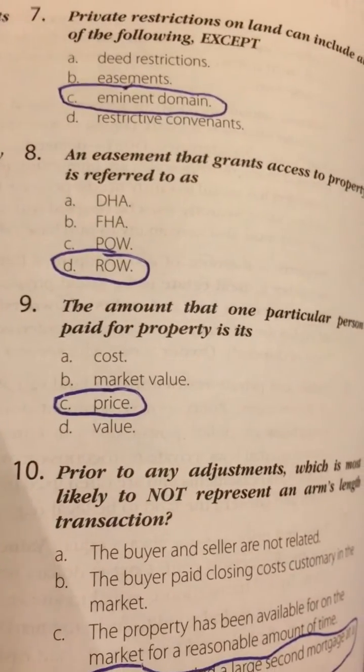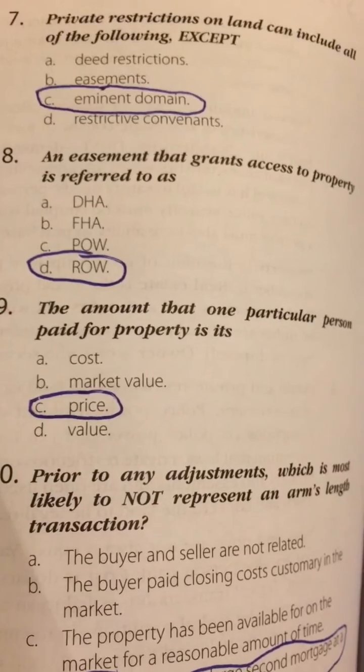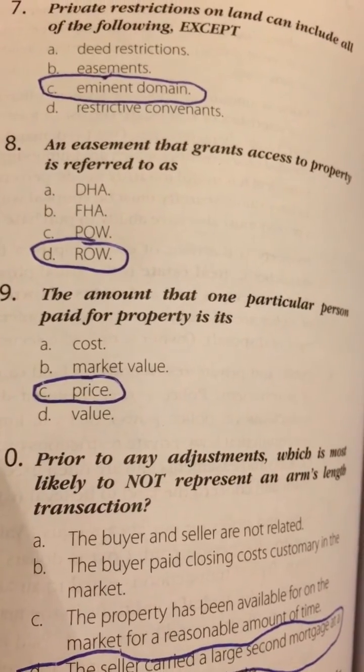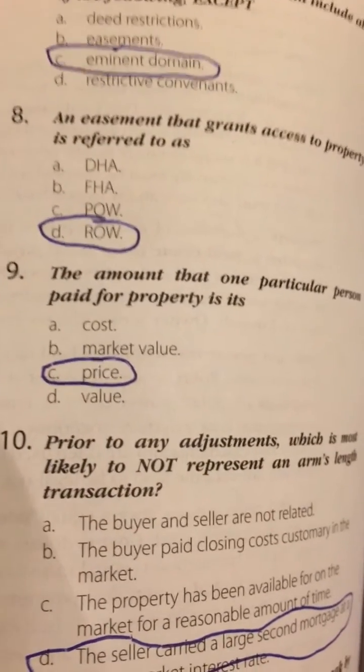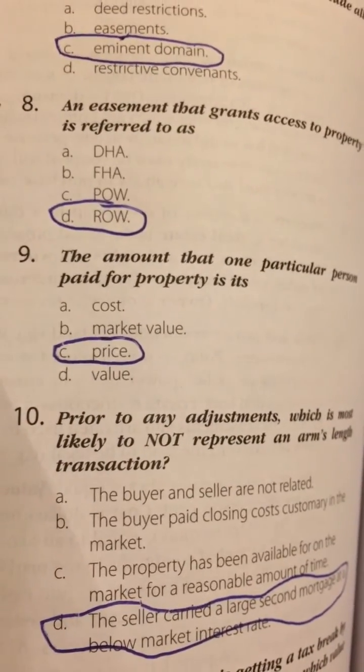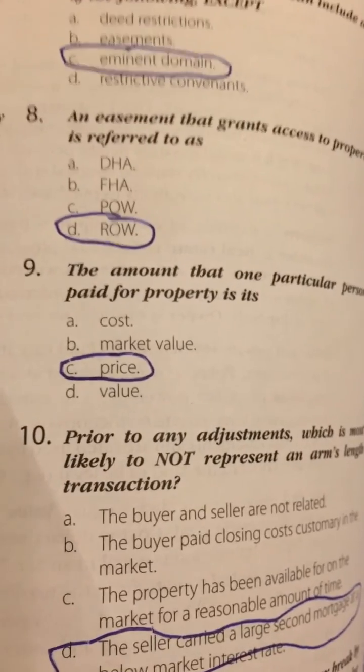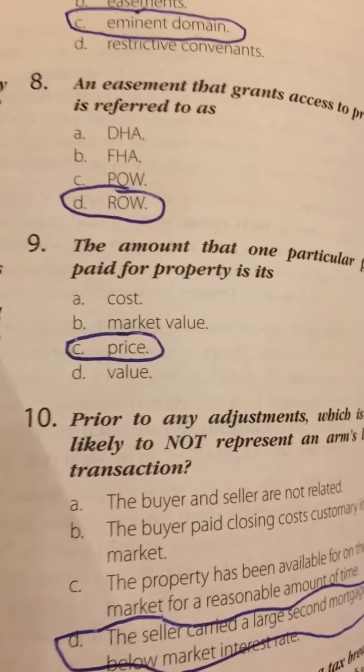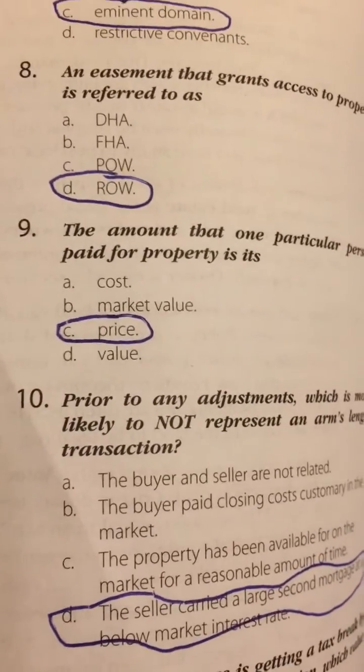Number 9. The amount that one particular person paid for a property is its A, cost, B, market value, C, price, or D, value. The answer is C, price.